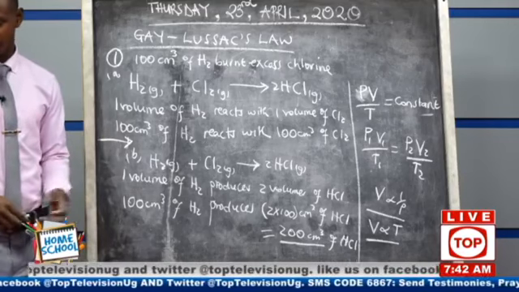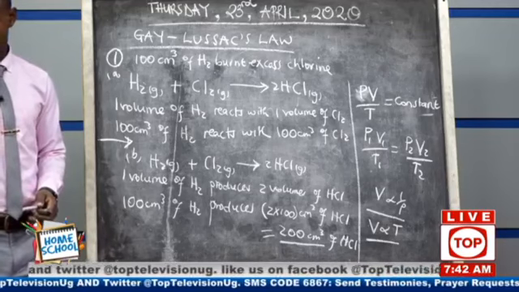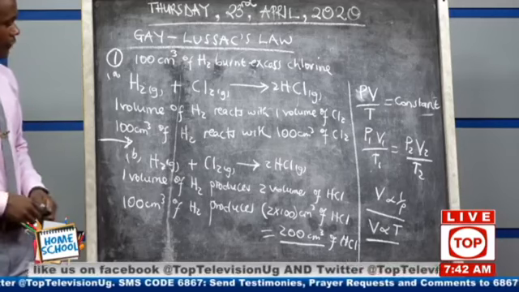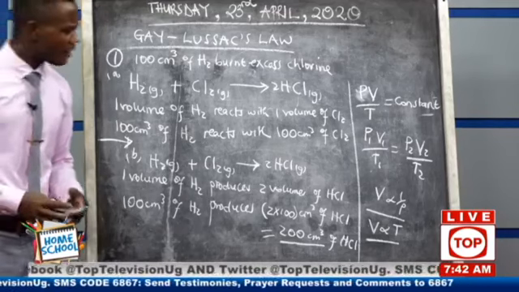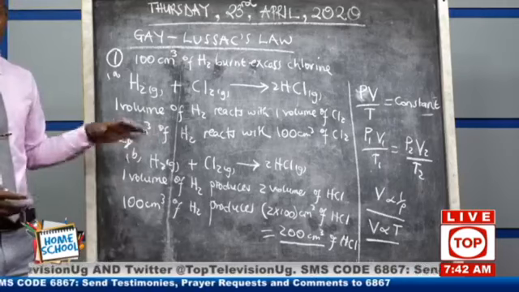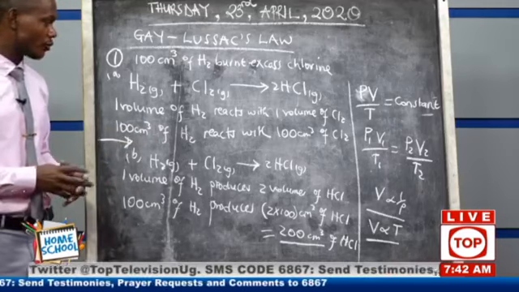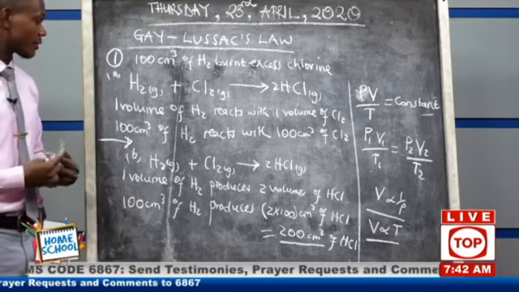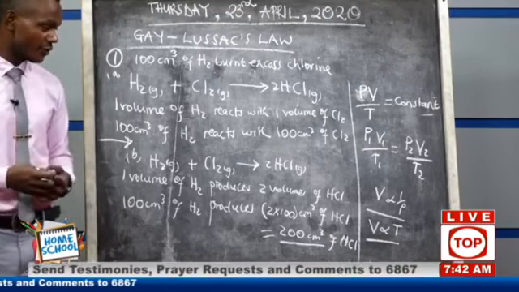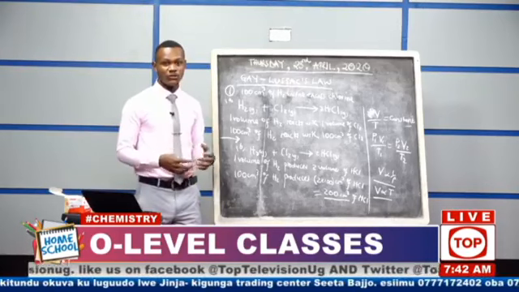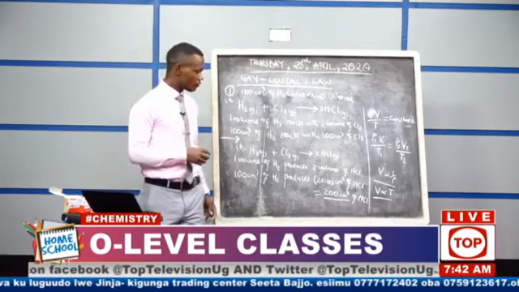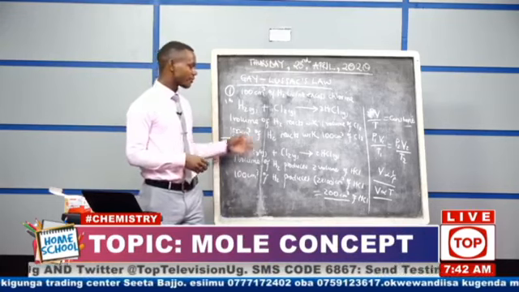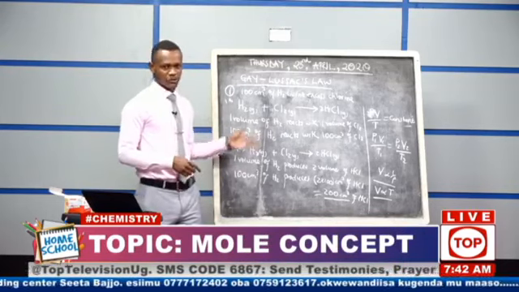If we move to our next example, we can see a different question, okay? Remember, it is very easy to answer the question, but the hardest part goes to interpreting the question. You must be able to interpret the question. That's why I said this subject cannot stand on its own. There are other subjects that you need to understand to be able to do numbers in this subject, okay? Mole concept does not stand alone, okay? There are other topics also involved.